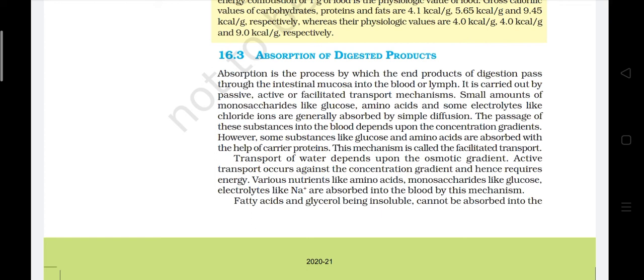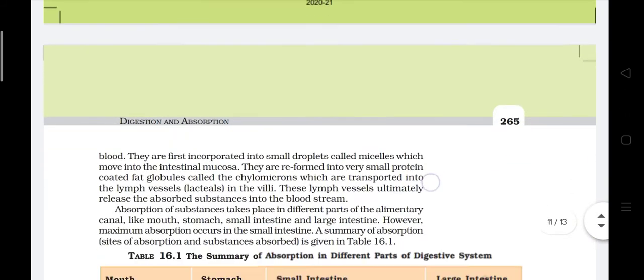Active transport occurs against the concentration gradient and hence requires energy. Various nutrients like amino acids, monosaccharides like glucose, and electrolytes like Na+ are absorbed into the blood by this mechanism. Fatty acids and glycerol, being insoluble, cannot be absorbed into the blood.